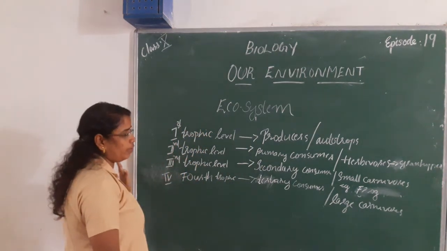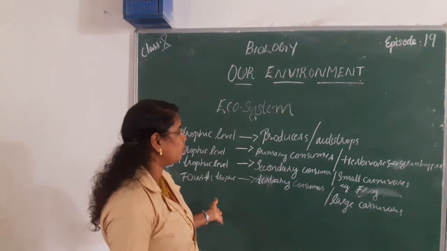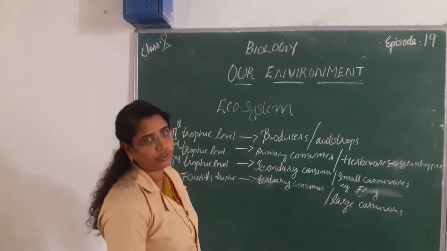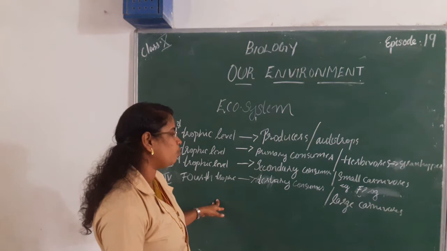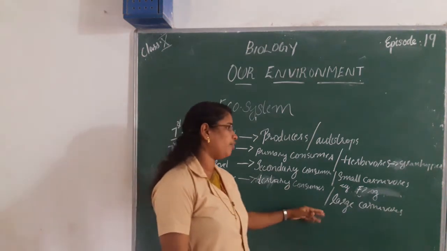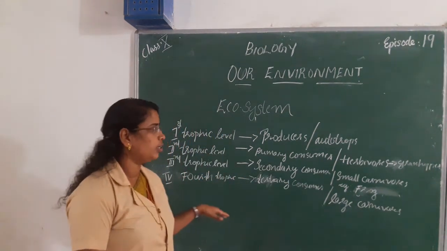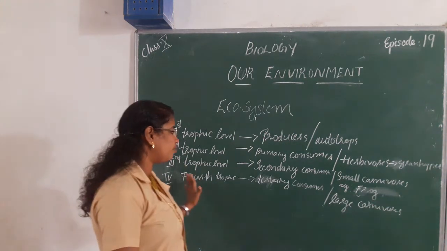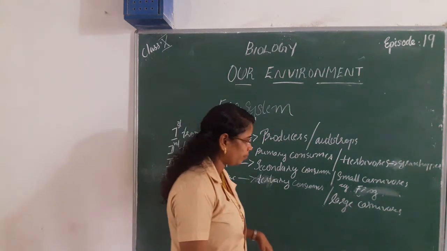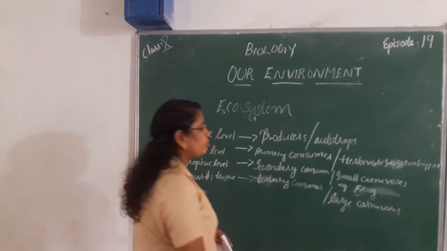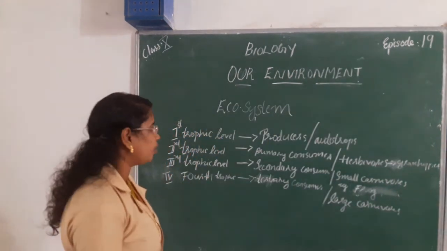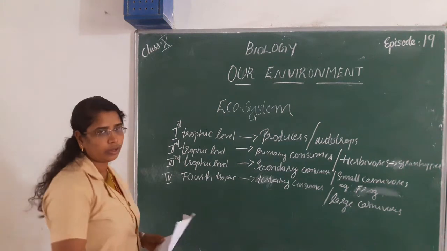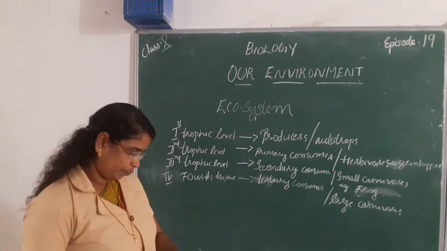Then the fourth trophic level, tertiary consumers, that is large carnivores. Man also belongs to that category, and wild animals like tiger, lion, etc. are large consumers.